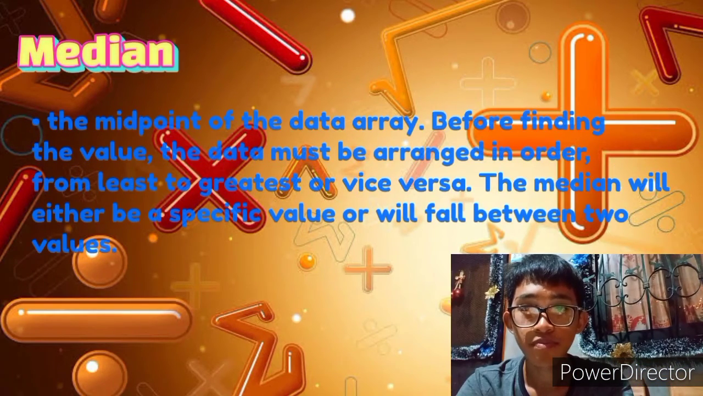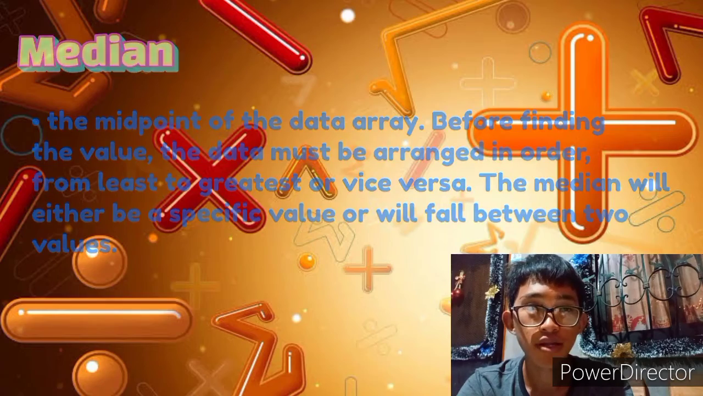Median. Median is the midpoint of the data array. Before finding the value, the data must be arranged in order, from least to greatest or vice versa. The median will either be a specific value or will fall between two values.